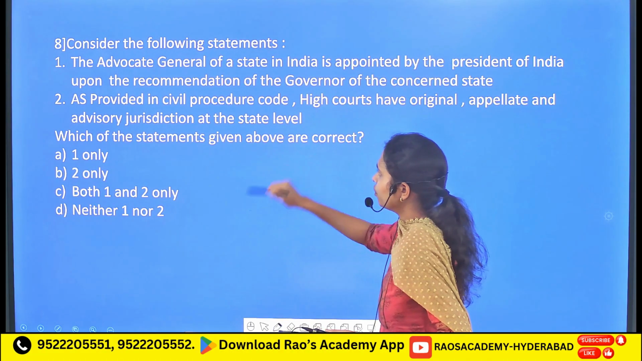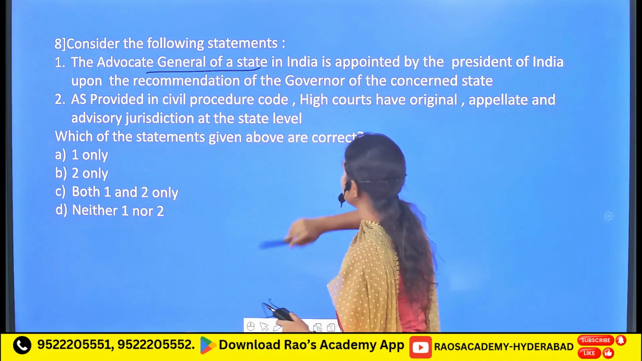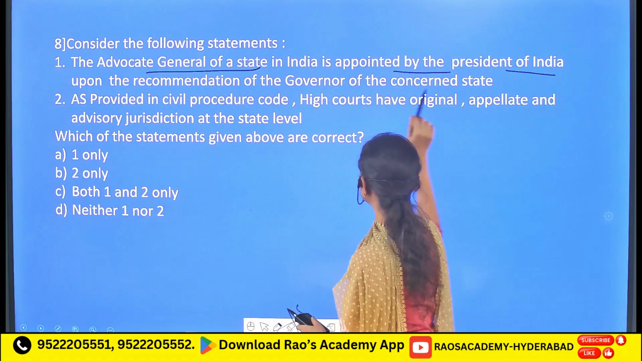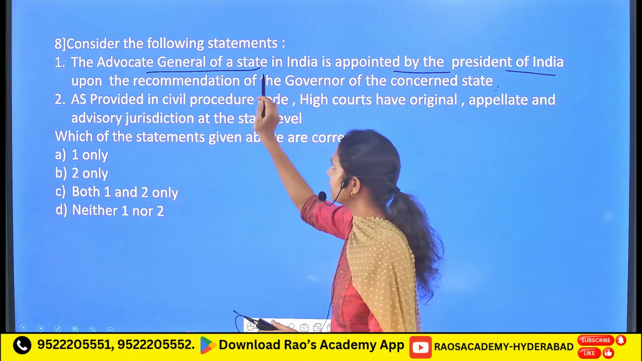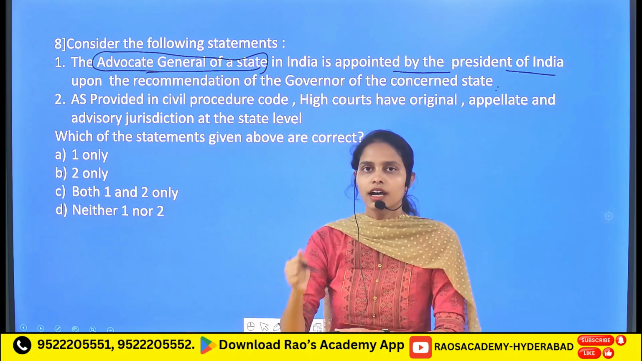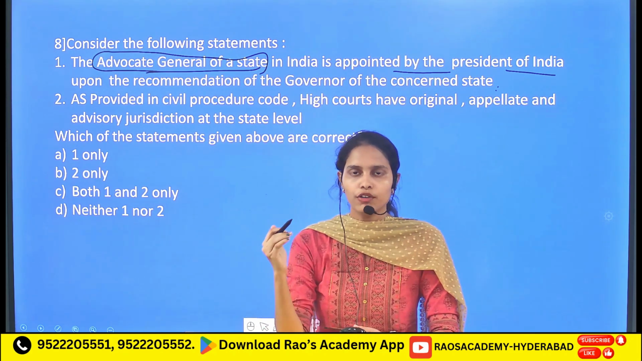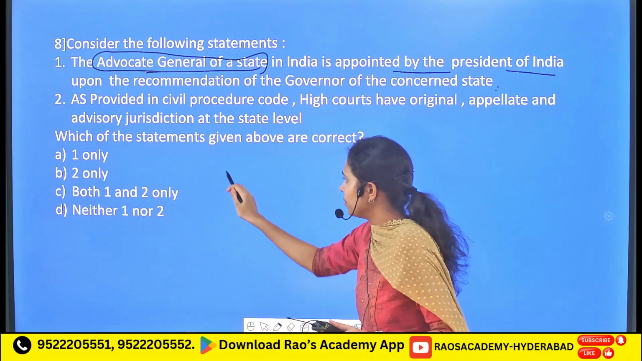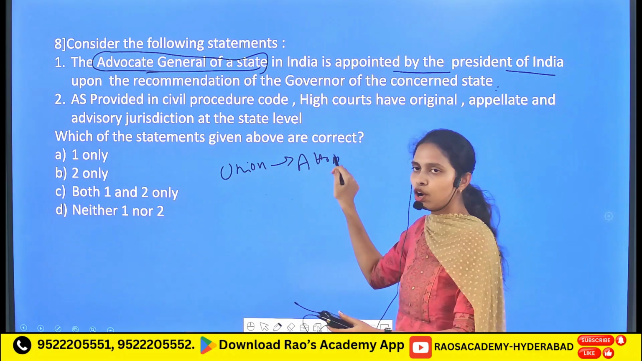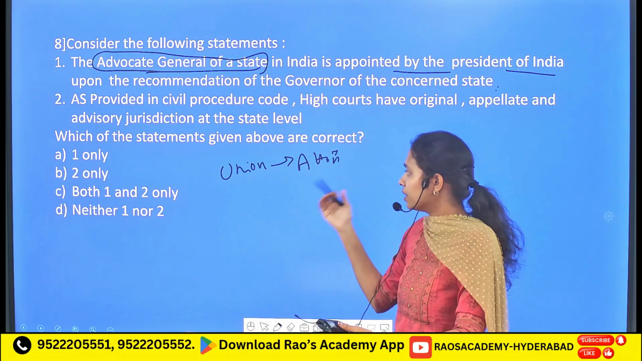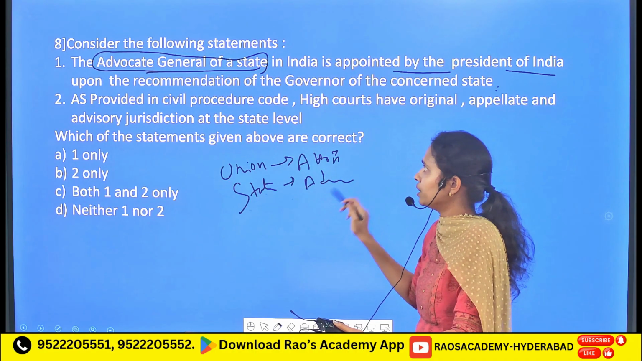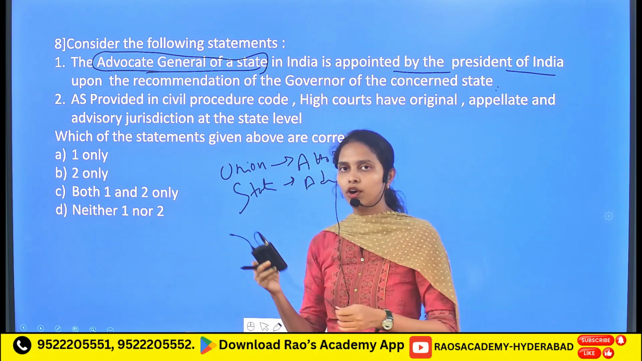Followed by, consider the following statements. The Advocate General of a State in India is appointed by the President of India upon the recommendations of the Governor of the concerned state. Firstly, here the term Advocate General of the state refers to the most important and top law officer of a particular state. In the same way, at the union level, it is the Attorney General of India who is the top law officer of the entire country, whereas at the state level, the top law officer is the Advocate General. So here they are talking about the top law officer of the state.